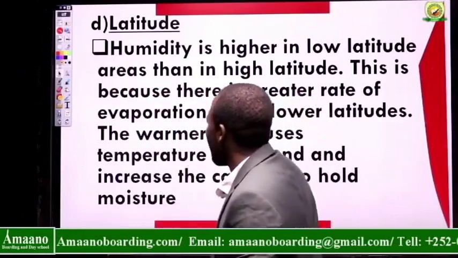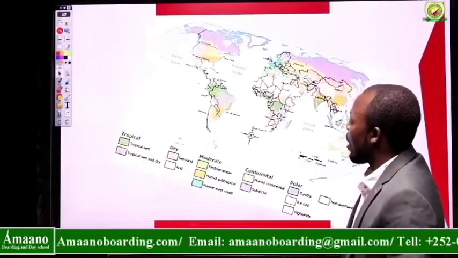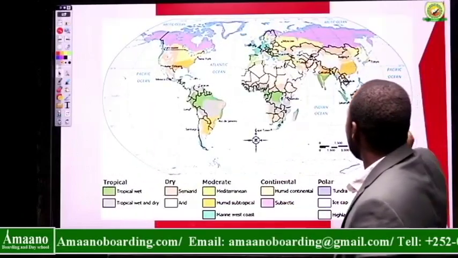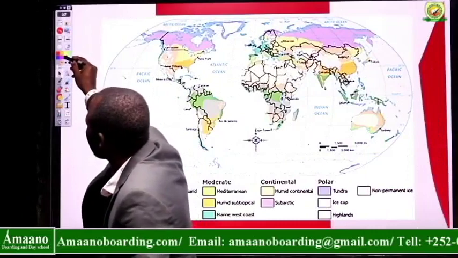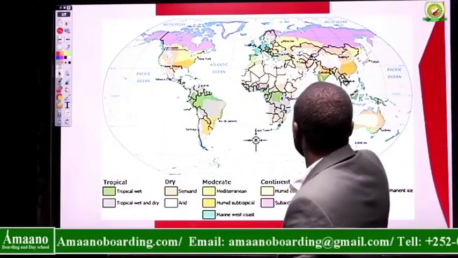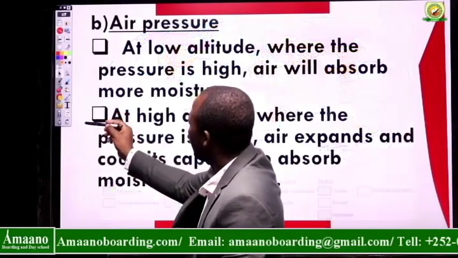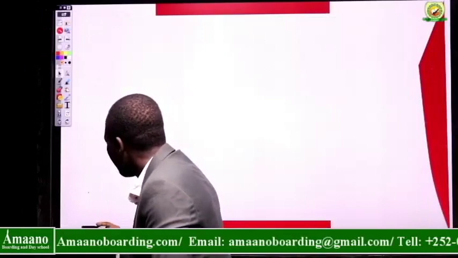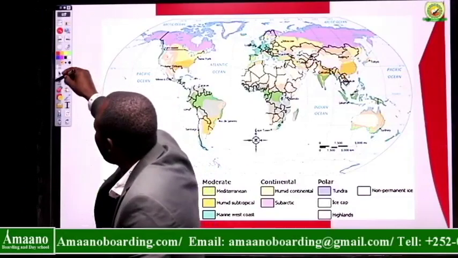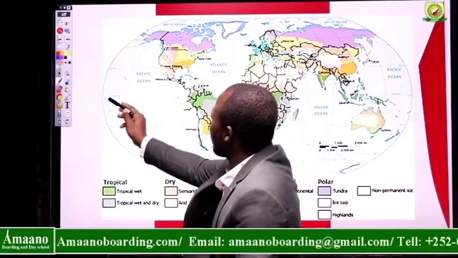I'll just use an illustration somewhere here on our map. For example, we have the equator. Equator is this line here. Here, the equator crosses here.